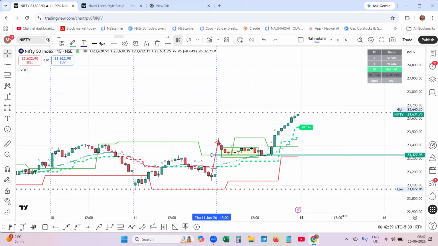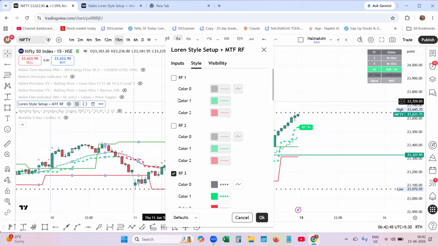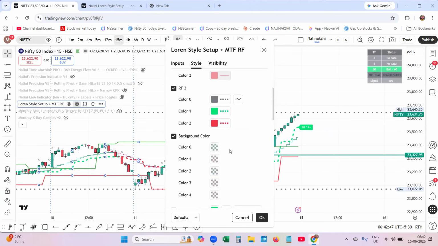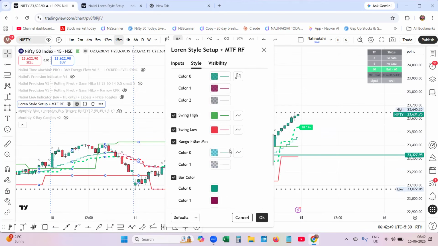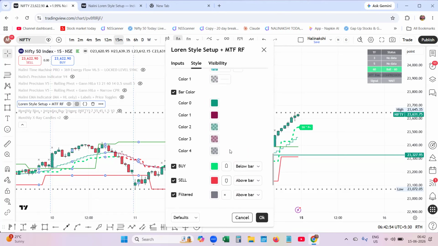It acts like a microscope. Let me make the internal range filter a little bit thick so that you can see.